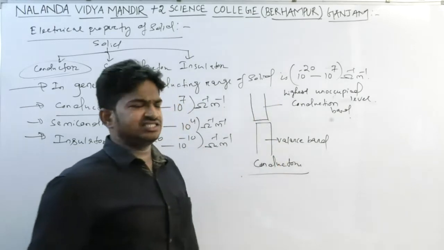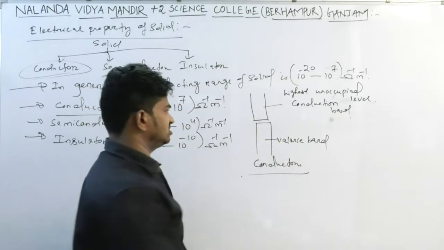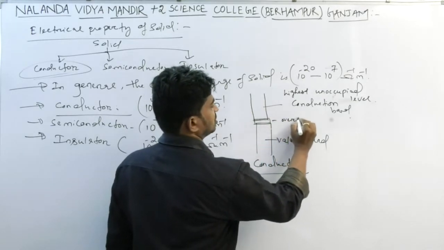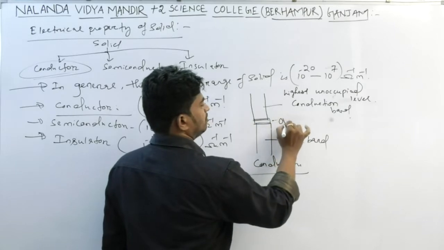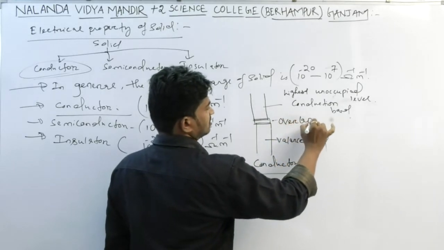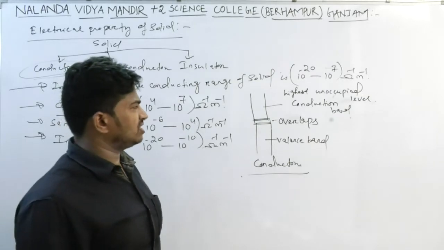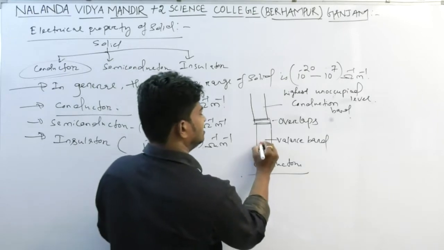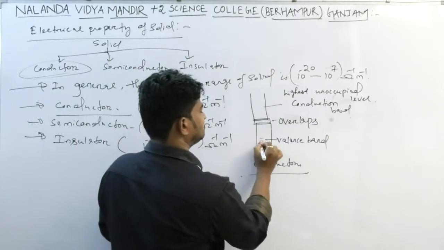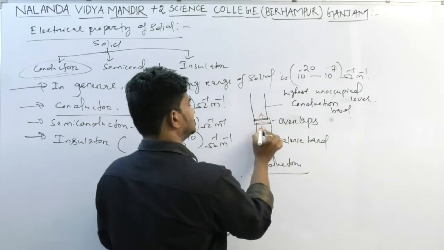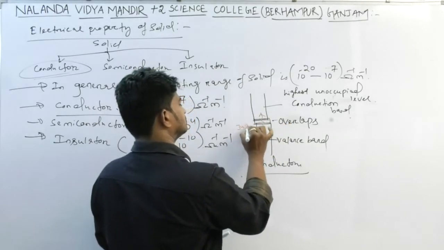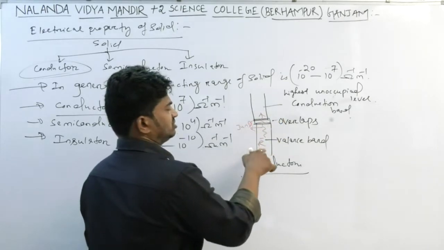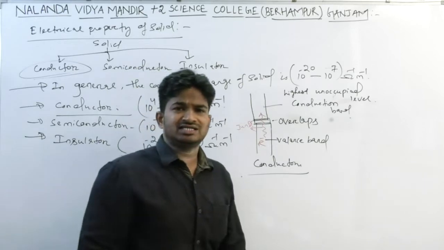These two bands are overlapping each other. The electron present in the valence band can easily jump to the conduction band, and due to this free movement of electrons it conducts electricity.